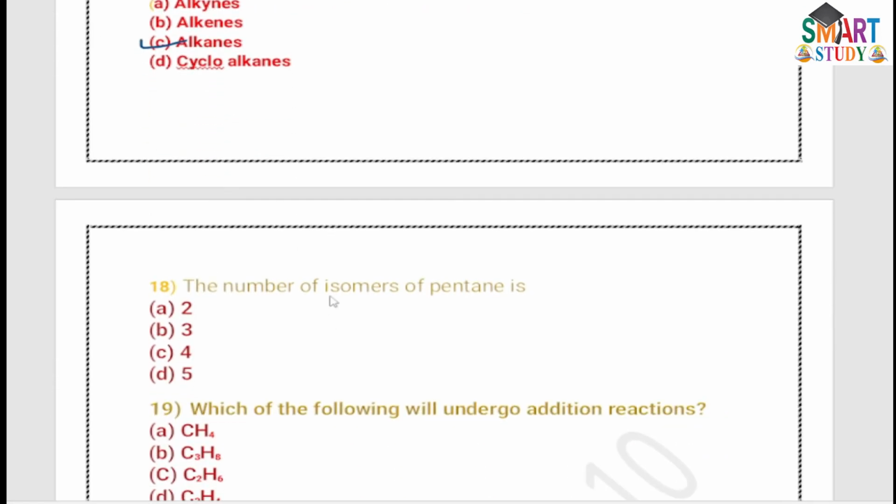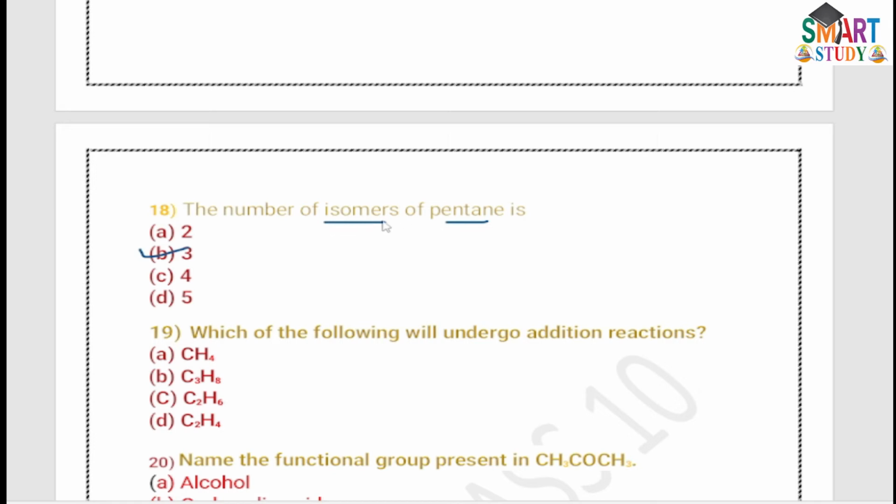Then 18th, the number of isomers of pentane is. It means how many isomers are present in pentane. The answer is 3, because there are 3 different types of isomers present in pentane, which we can draw. We can place another carbon atom at the second, third or fourth position. It means 3 positions, so the number of isomers is 3.